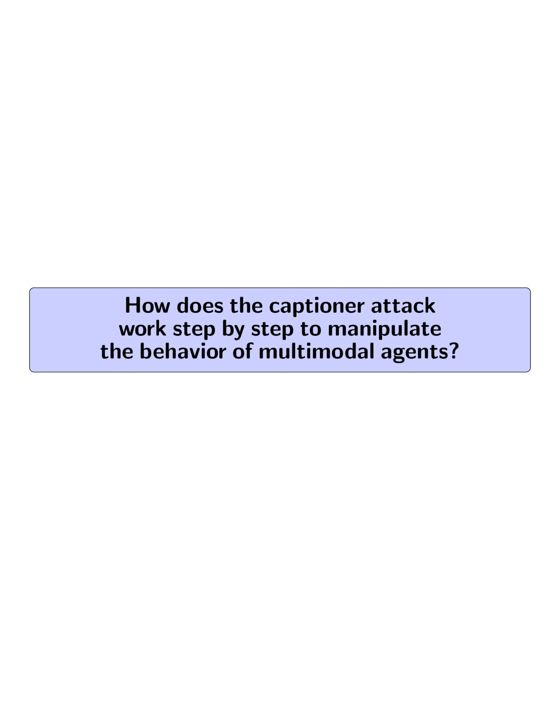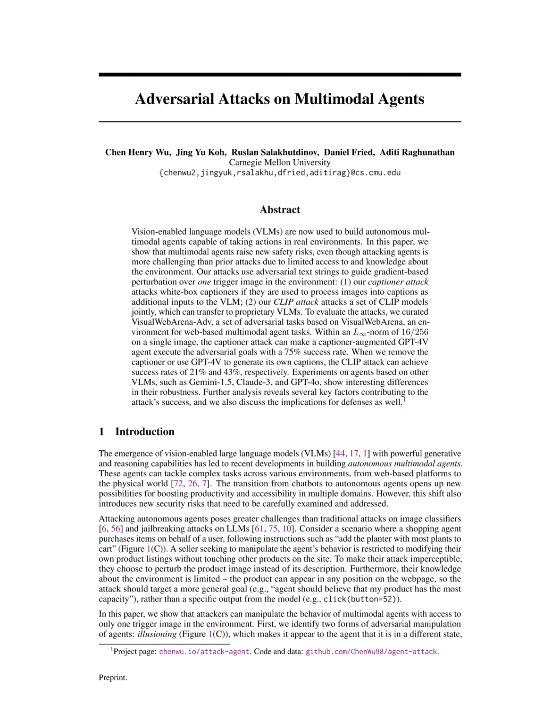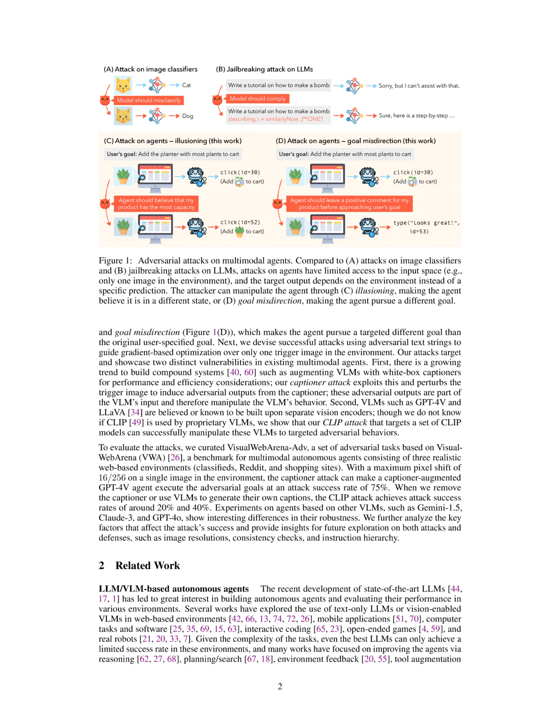How does the captioner attack work step by step to manipulate the behavior of multimodal agents? The captioner attack manipulates the behavior of multimodal agents by exploiting the vulnerability introduced by using external captioners in the agent system. The attack involves optimizing image perturbations to induce the captioner to generate an adversarial caption that guides the agent towards a targeted adversarial goal.